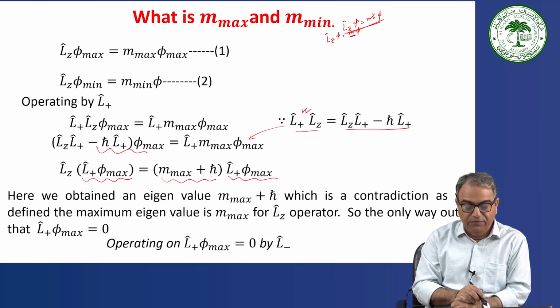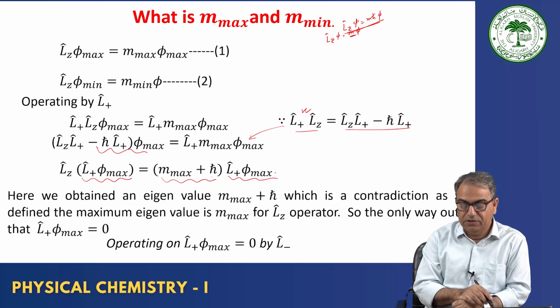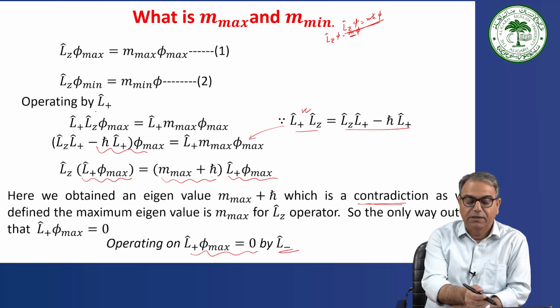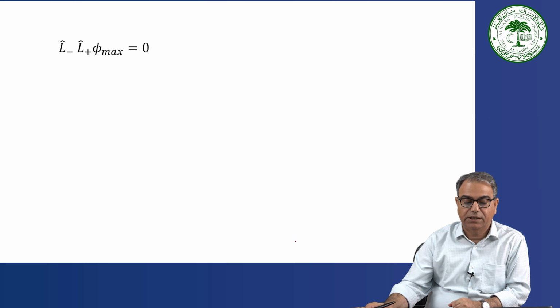Now what will happen? The only way out is that L plus phi max is equal to 0. In order to get rid of this contradiction, you say that L plus phi max is equal to 0. Now if L plus phi max is equal to 0, then operating on it with L minus, L minus L plus phi max is equal to 0. Here we operated with L plus, now I am operating with L minus on this function. And what do we get? L minus L plus phi max is equal to 0.